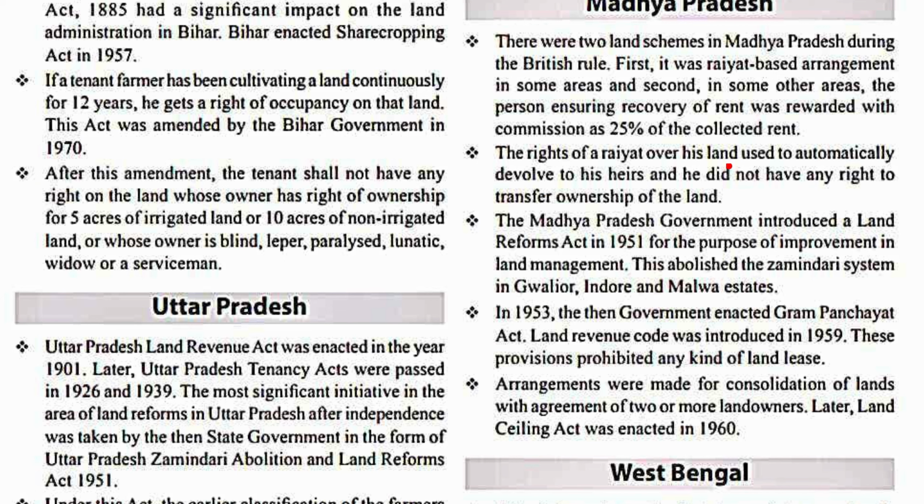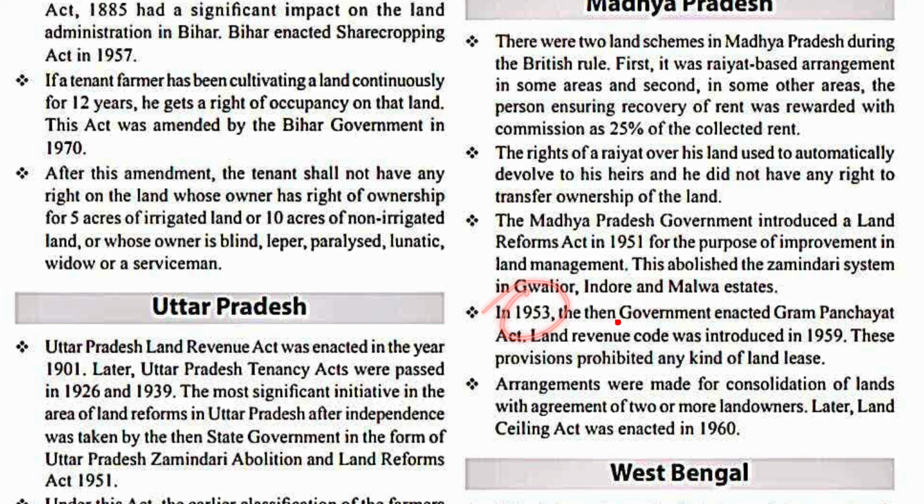The rights of a Rayyat over his land used to automatically dissolve to his heir, and he did not have any right to transfer ownership of the land. The Madhya Pradesh government introduced a Land Reform Act in 1951 for the purpose of improvement in land management. This abolished the zamindari system in Gwalior, Indore, Malwa estates.